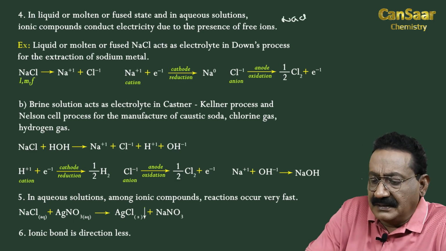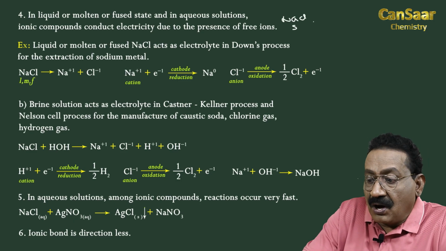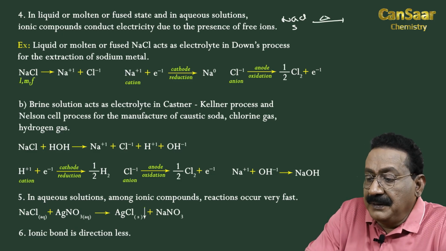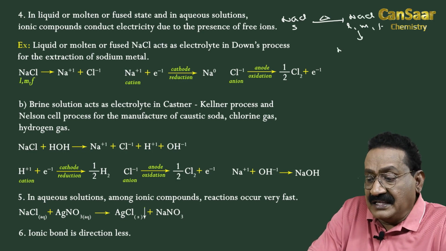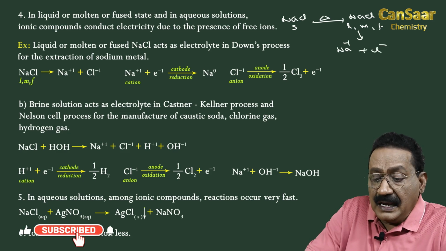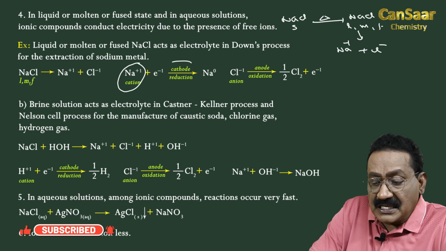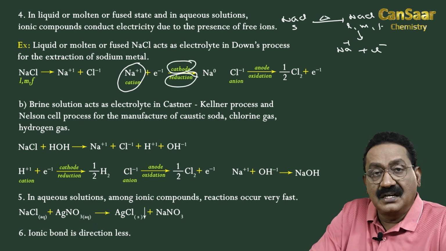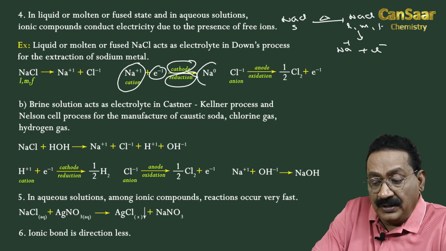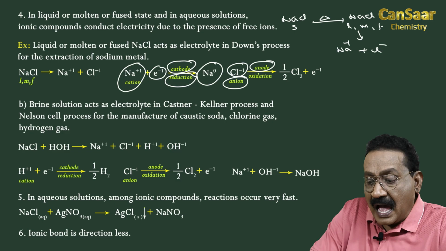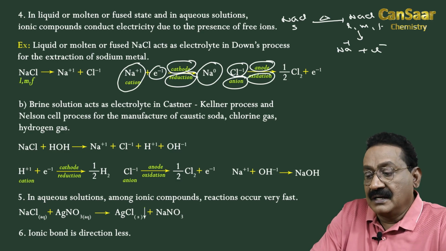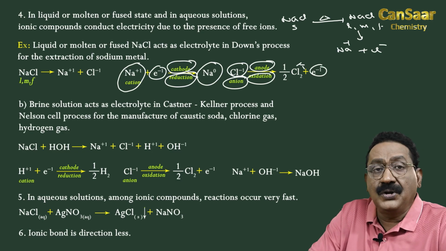Solid NaCl does not conduct, but on heating to its melting point, it becomes liquid, molten, fused. Liquid, molten, fused NaCl readily ionizes and gives Na+ ion and Cl- ion. The Na+ ion, the cation, reaches the cathode, undergoes reduction, addition of an electron, and gives sodium metal. The chloride ion, the anion, reaches the anode, undergoes oxidation, gives up an electron, and chlorine gas is produced.